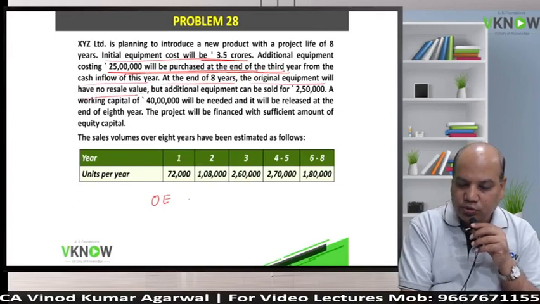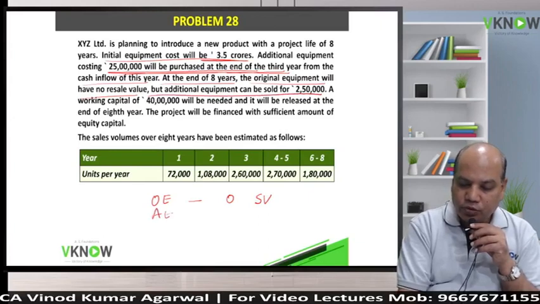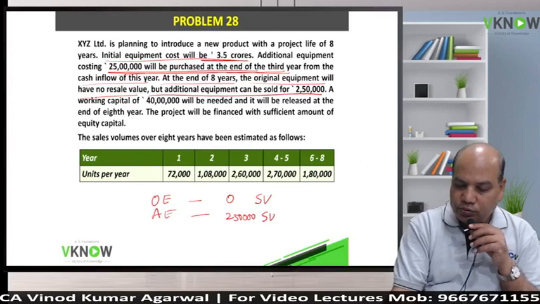So original equipment has zero salvage value, but additional equipment can be sold for 2,50,000 salvage value. And tell me what will be the life of original equipment? 8 years.